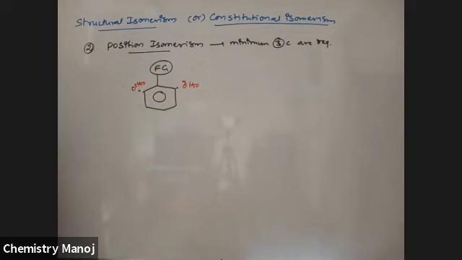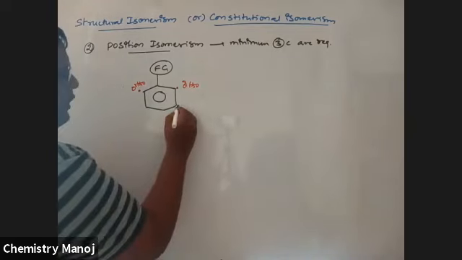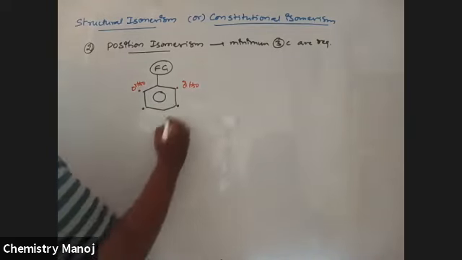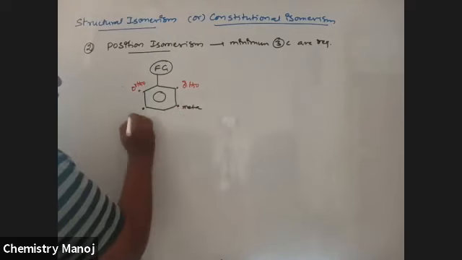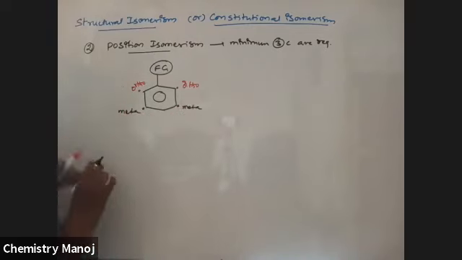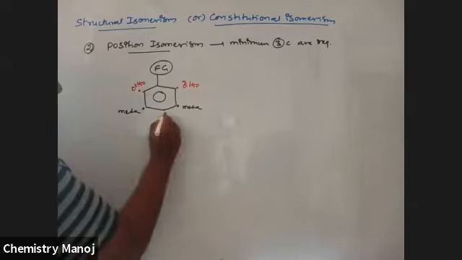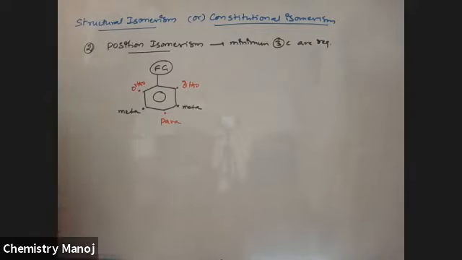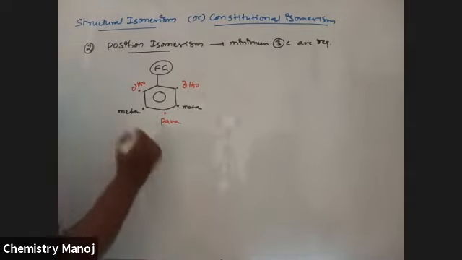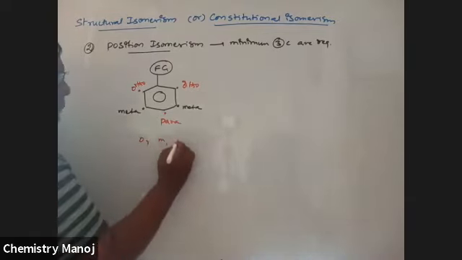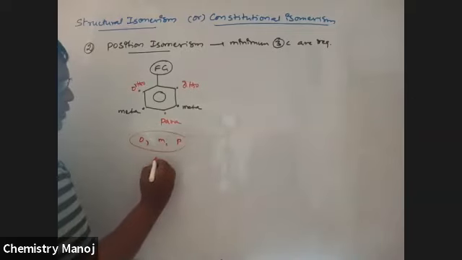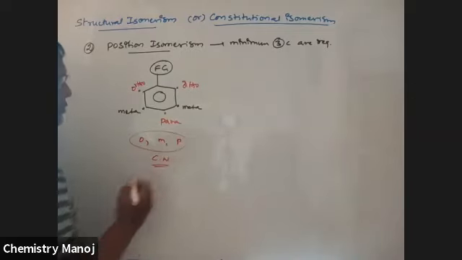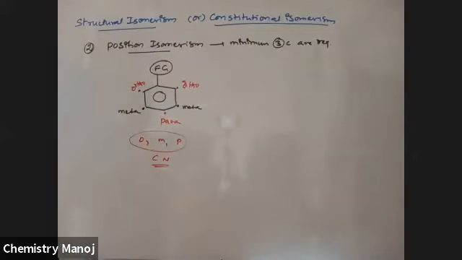After that, these are the two positions, taken as meta positions. This position is taken as the para position. These are ortho, meta, para, ortho, meta, para. These are shortcuts, the common naming system. Common naming is not used in the IUPAC system. In IUPAC only numbers are used. Ortho, meta, para are the common naming system.